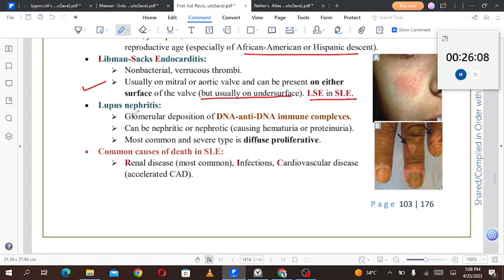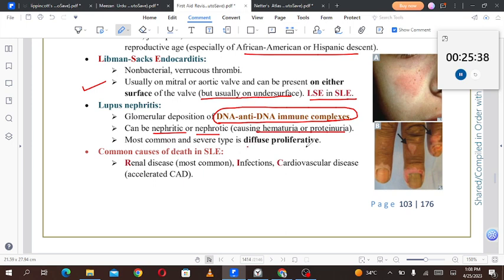Okay, lupus nephritis, glomerular deposition of DNA anti-DNA immune complexes. Again, it is a type 3 hypersensitivity mechanism. The DNA anti-DNA immune complexes are deposited in the glomerular base, in the glomerulus. It can be nephritic or nephrotic. If there is only proteinuria, that is nephrotic. If proteinuria is associated with hematuria as well, with RBC casts and stuff like that, now it has become nephritic. Hematuria for nephritic and proteinuria for nephrotic.